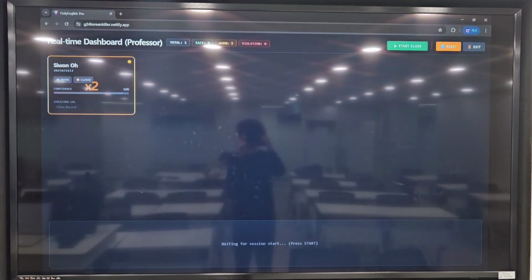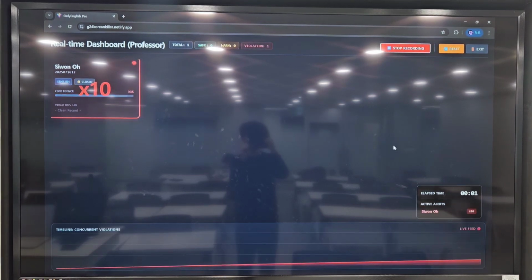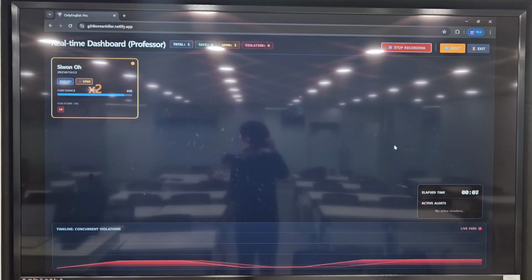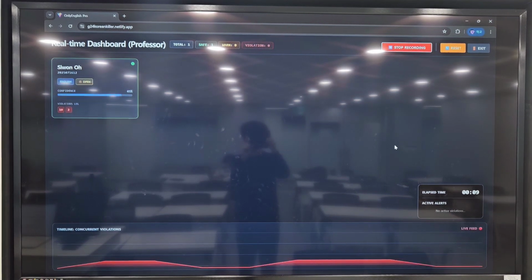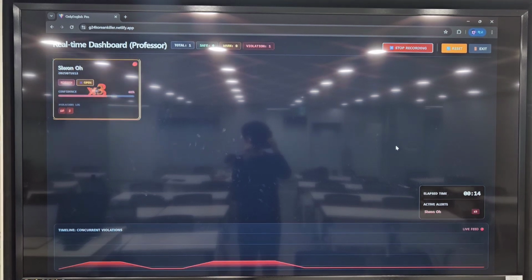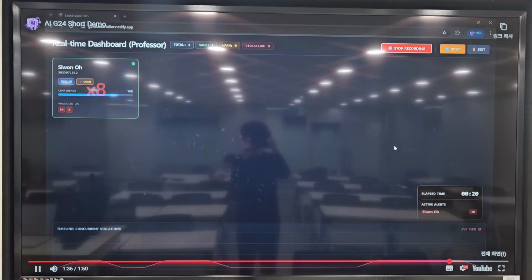Now, this is the instructor's view, which is the core of our system. When the instructors click Start Class, the system begins collecting real-time class-level data. These graphs show the number of speaking events, the frequency of Korean usage, and how they change over time. It provides a shared, real-time overview of classroom behavior, helping instructors notice patterns without interrupting the class.